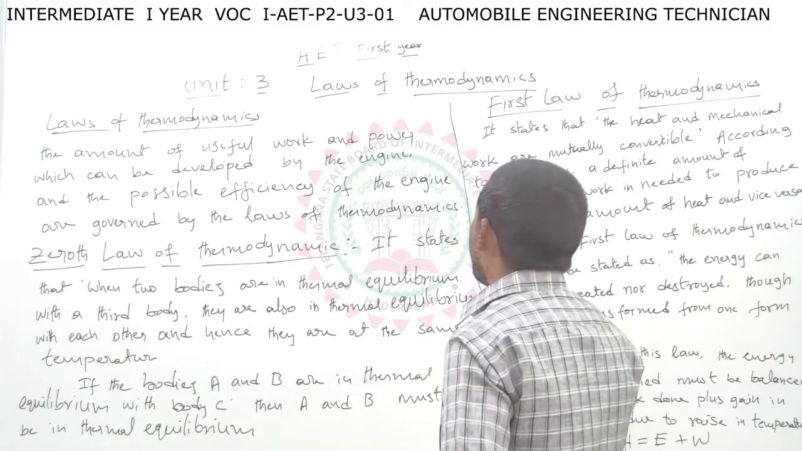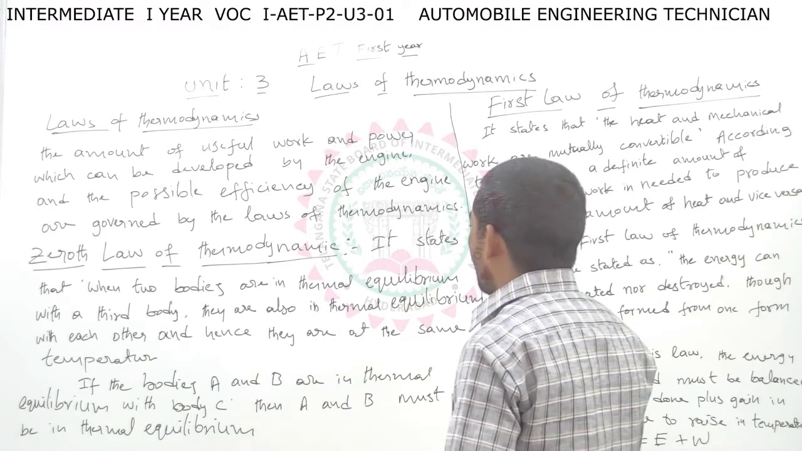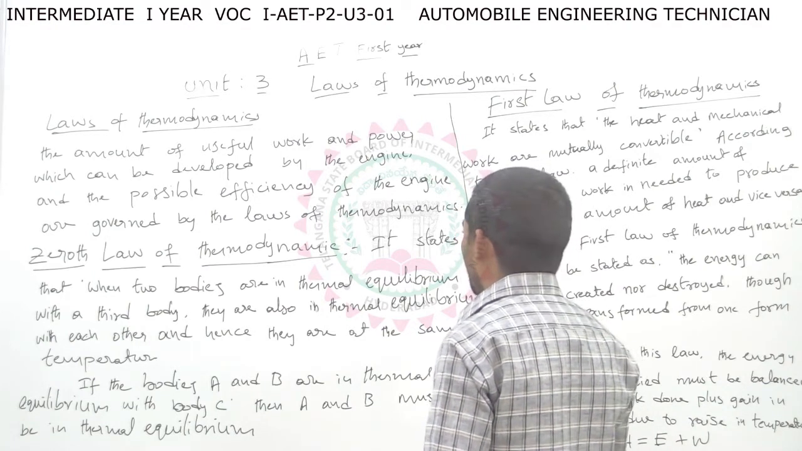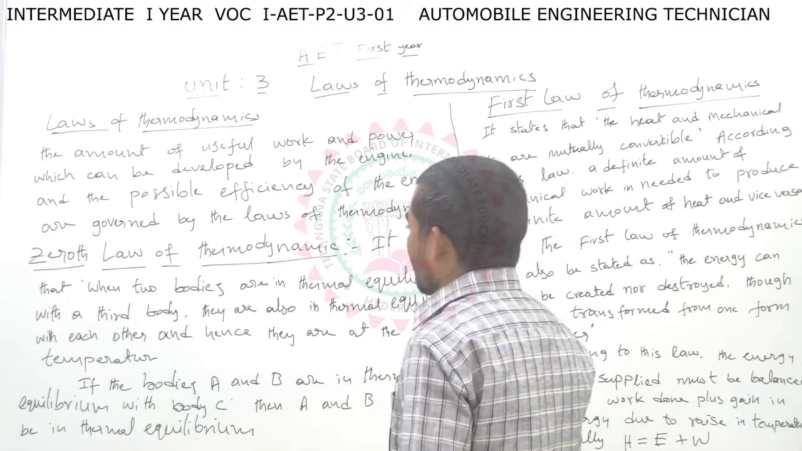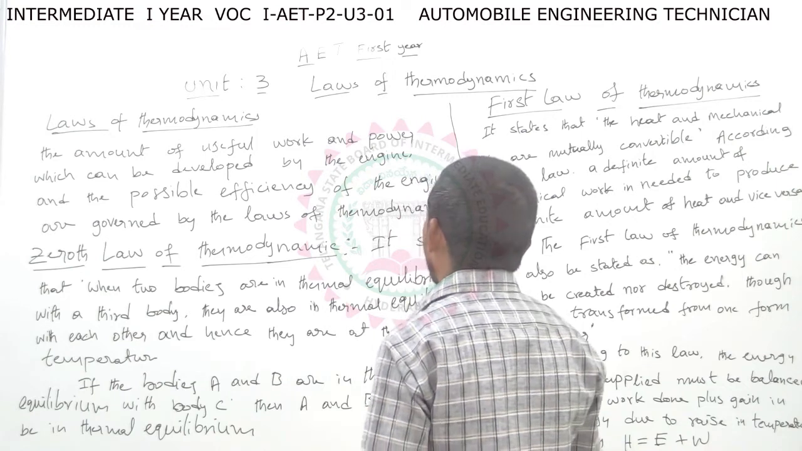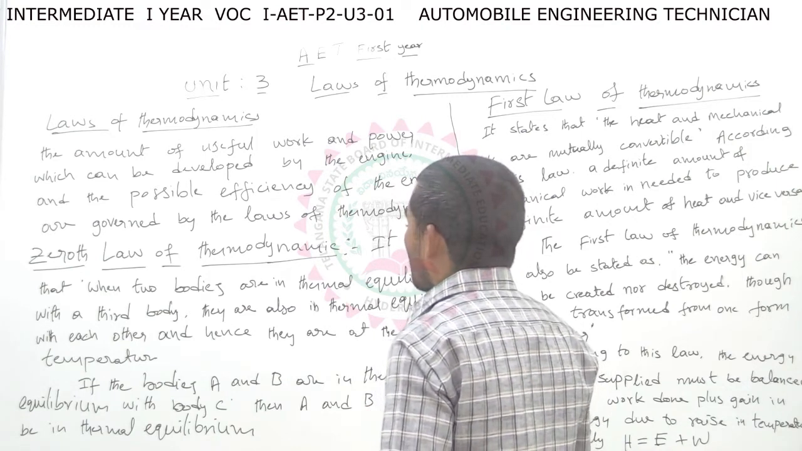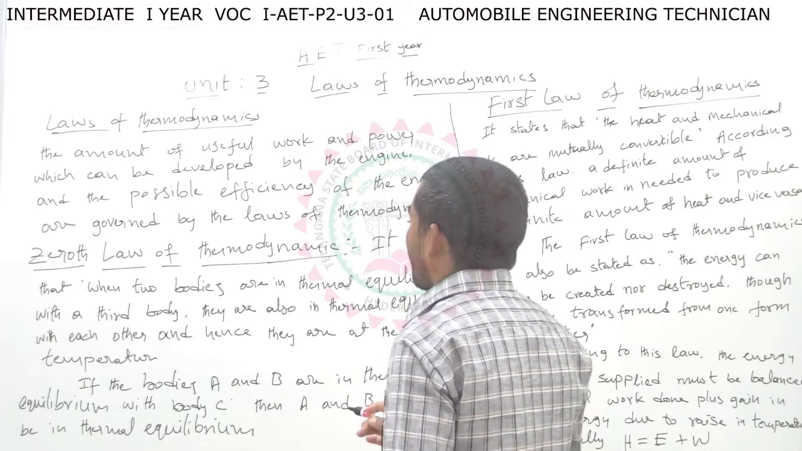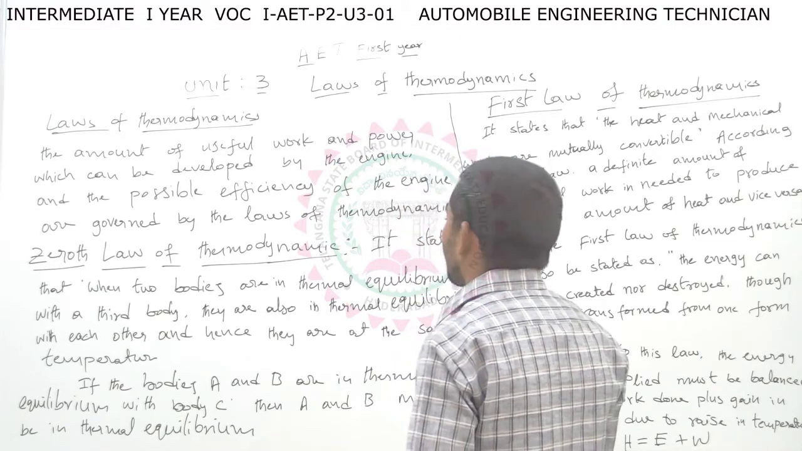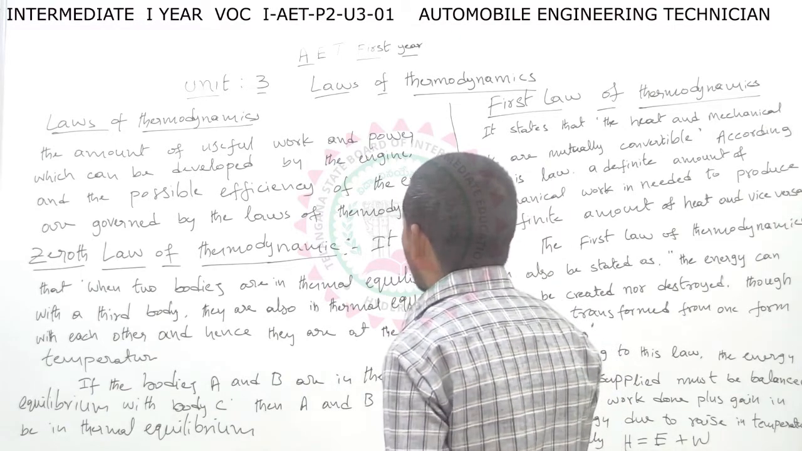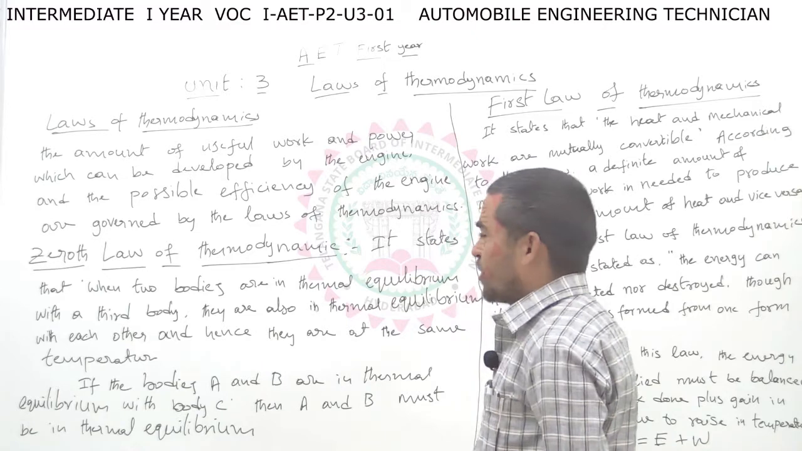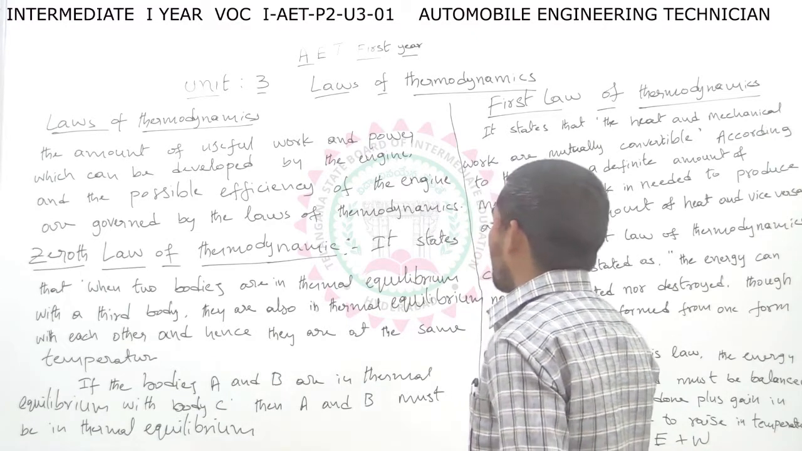The zeroth law of thermodynamics states that when two bodies are in thermal equilibrium with a third body. In this zeroth law of thermodynamics, any two bodies, that means A and B, are in thermal equilibrium with a body C, then they are also in thermal equilibrium with each other, hence they are at the same temperature. Both A, B and C are at the same temperature.